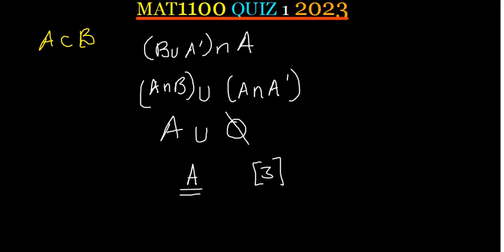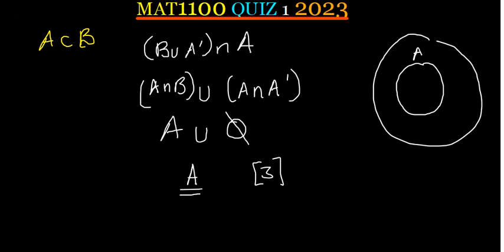Remember the first condition given is that A is a subset of B, meaning that A is inside B. So now you are looking for the intersection of A and B. Where is A and B meeting? It is just in A. That's where these two sets are meeting. So that's why A intersection B is just given as A, because the intersection of these two sets is just the set A.